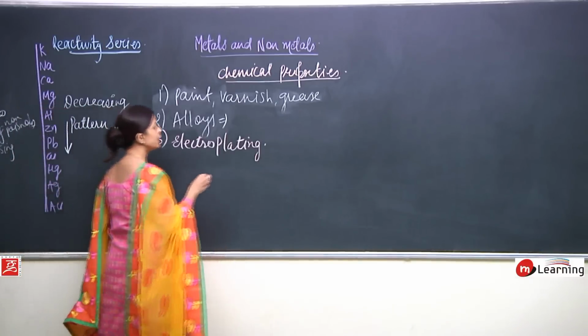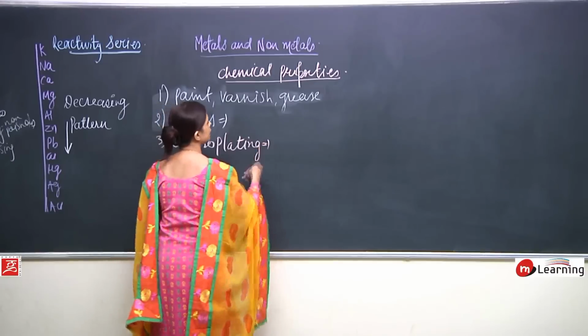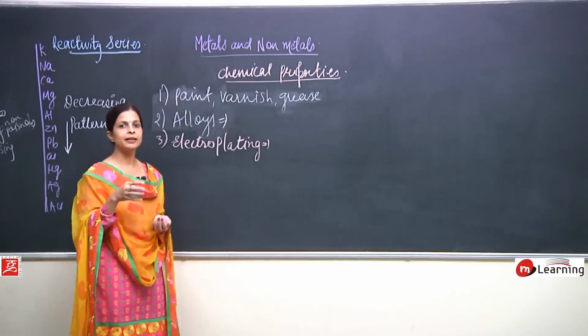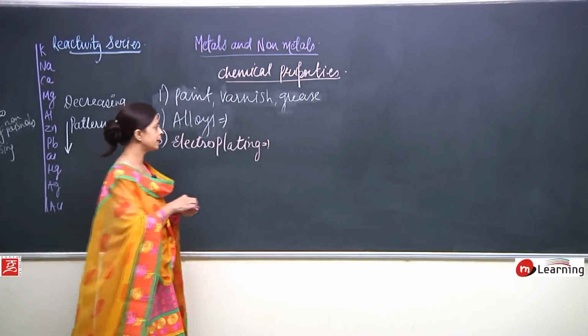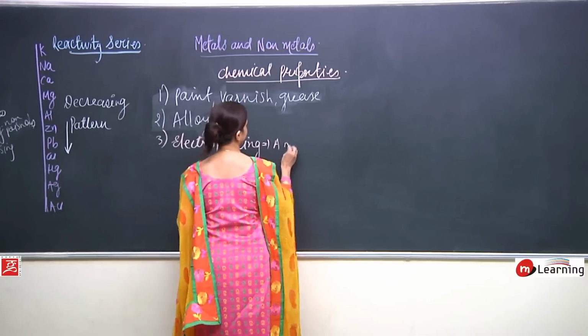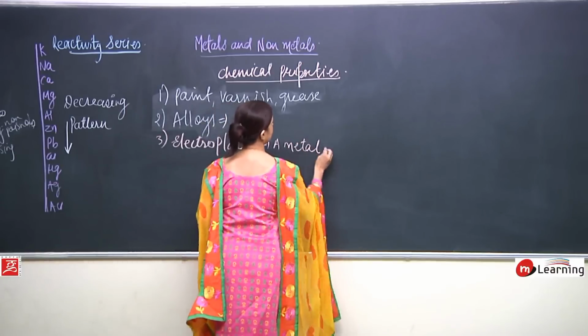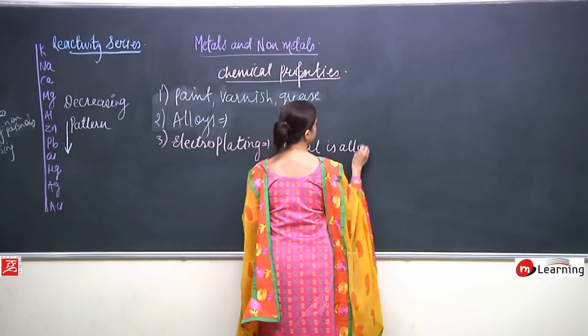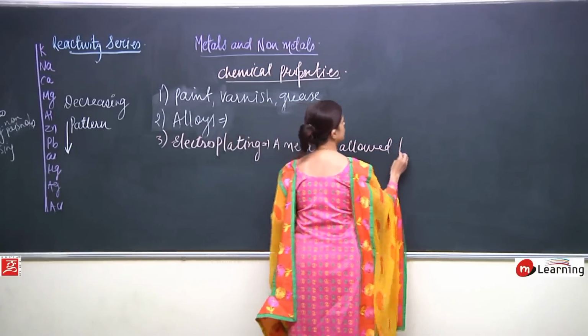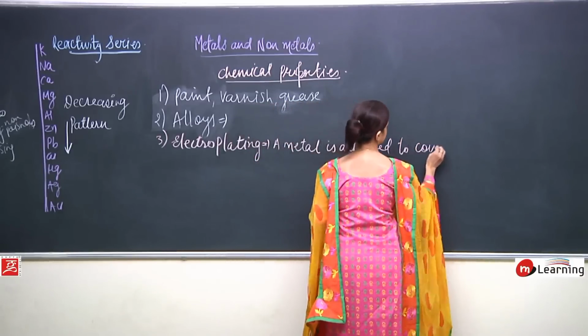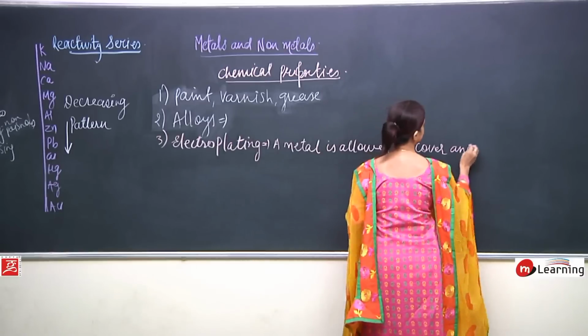Now in electroplating, actually what is done? A metal is covered by another metal.